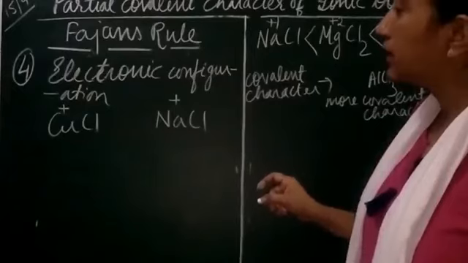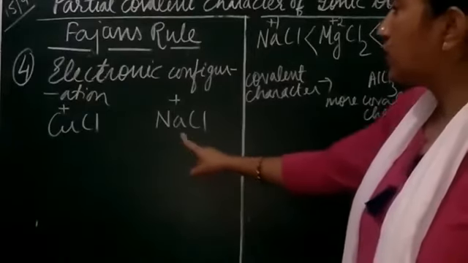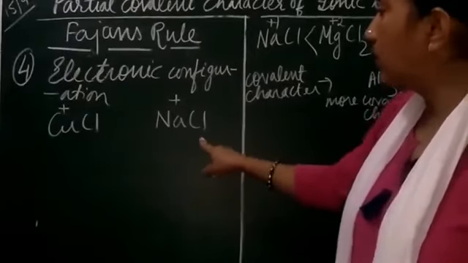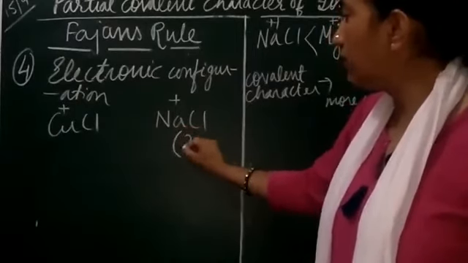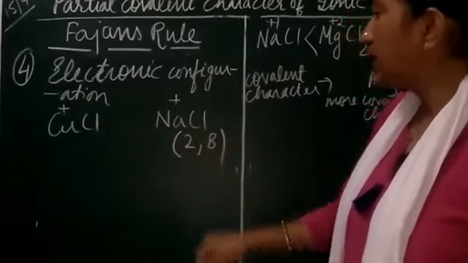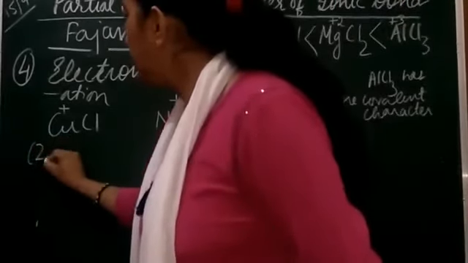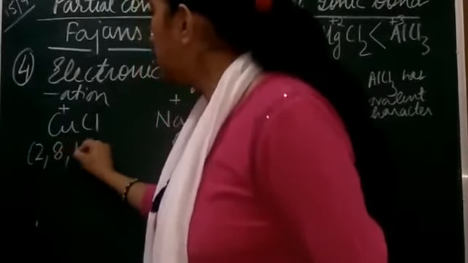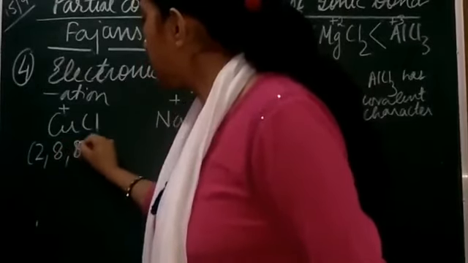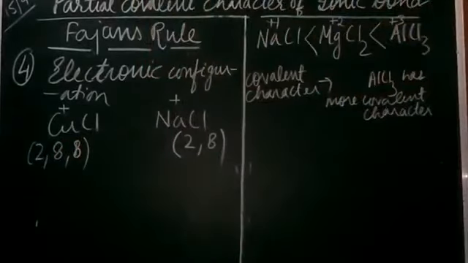So here the difference is going to lie in that sodium, by forming the compound, has got a configuration of 2 and 8, right? Whereas the copper, if we just write the configuration, has got the 2, 8, 18 configuration. That means it has got 18 electrons in the pseudo noble gas configuration.